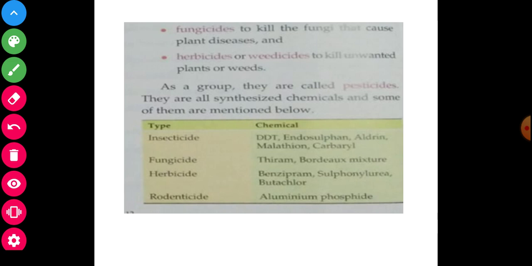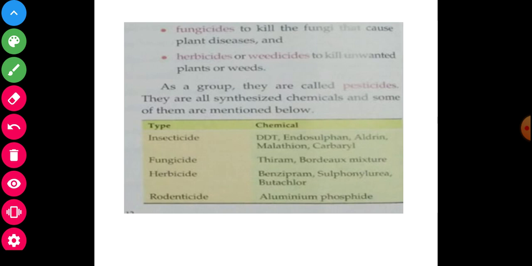If you see now, here is another very important point, my dear students. As a group, insecticides, rodenticides, fungicides and herbicides are all called pesticides.